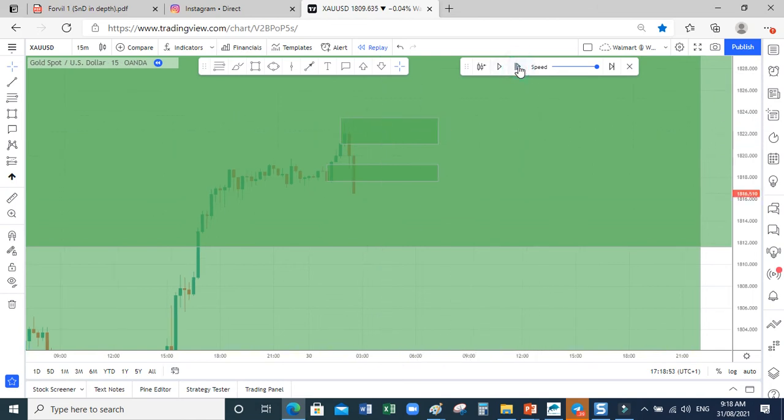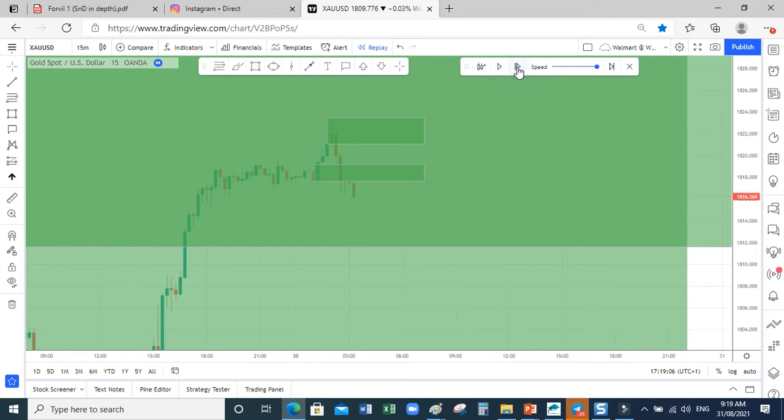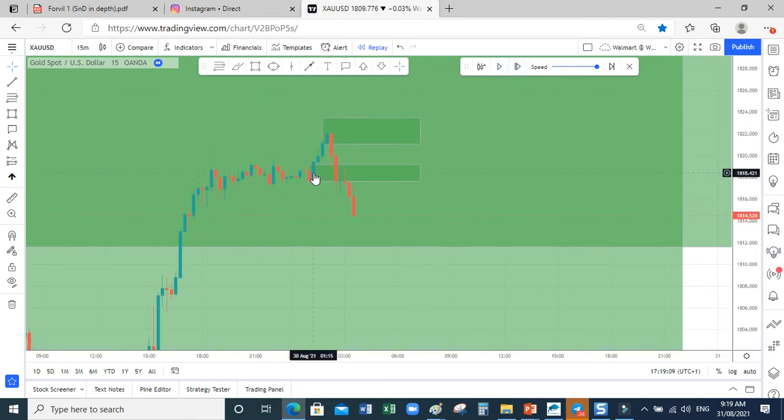You wait, always wait. Can you see that? It breaks. I'm giving you first-hand information here. So price must come back to retest this place. When I say retest, you may enter here. I can still refine this down to 5 minutes, 1 minute, to get a very good entry. There's a retest of it.